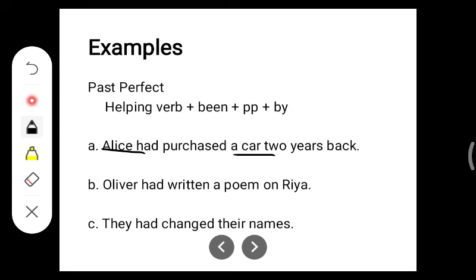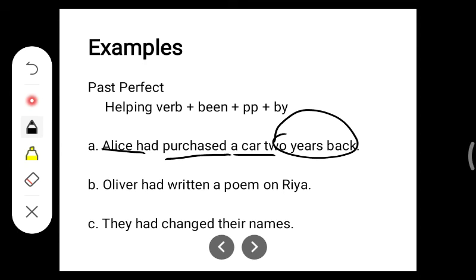A car, helping verb, was, or what will come? Was will come or what it will be? Here it is had. So it will be had and then been. Had been, past participle of purchased. Had been purchased by Alice 2 years back. Okay, whatever remains in the end after the object, you just add it later at the end of the sentence.